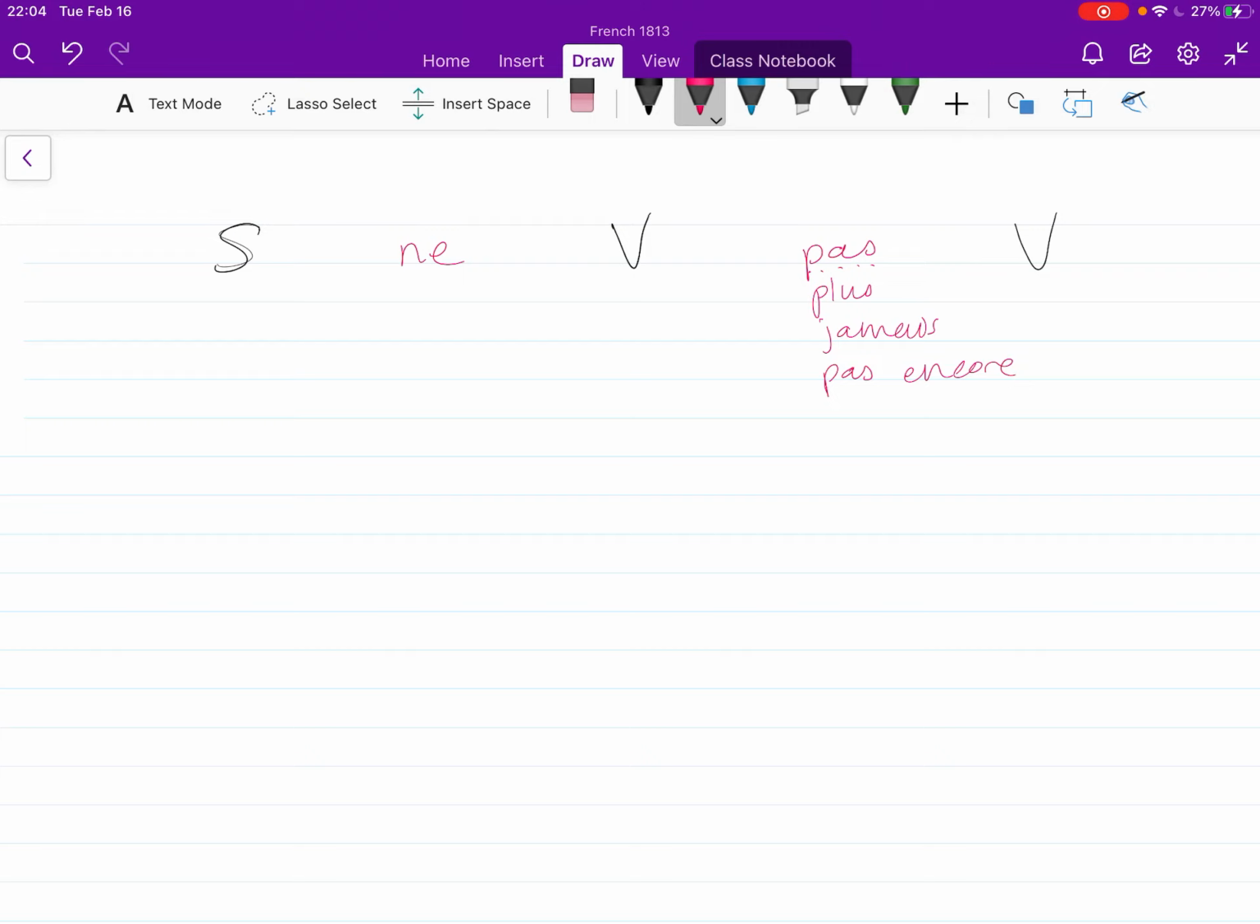These are all adverb forms of the negation, which is to say they're all describing some form of the verb. With jamais, for example, it's talking about frequency of the verb. With plus, this can also be frequency. Pas encore is really about time, if it's before or after a certain event. So these are all adverbs. We have another set of negations that isn't really describing the verb, but is describing some sort of a noun.